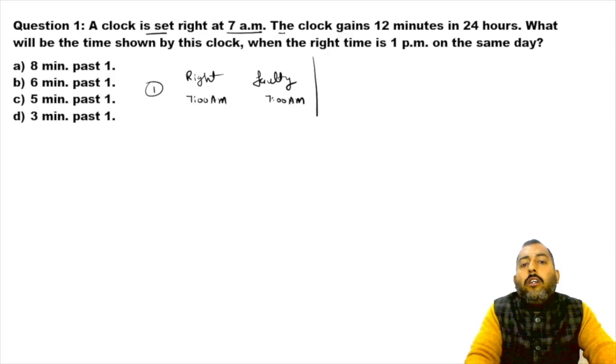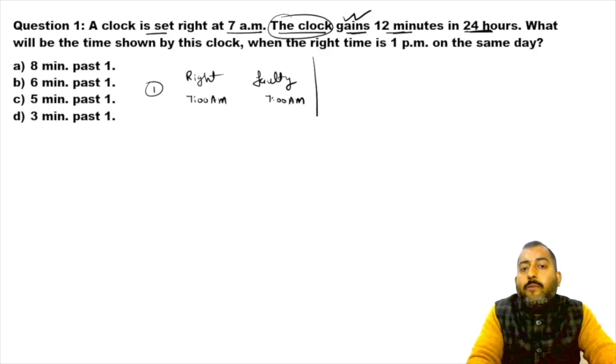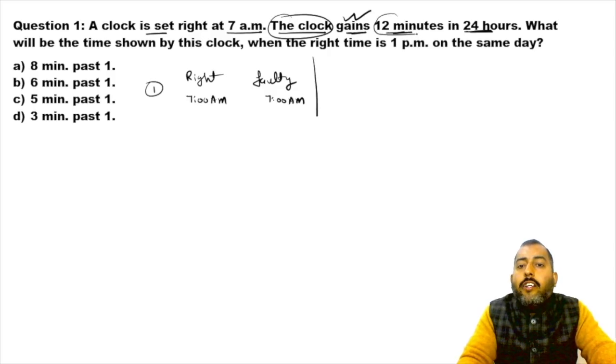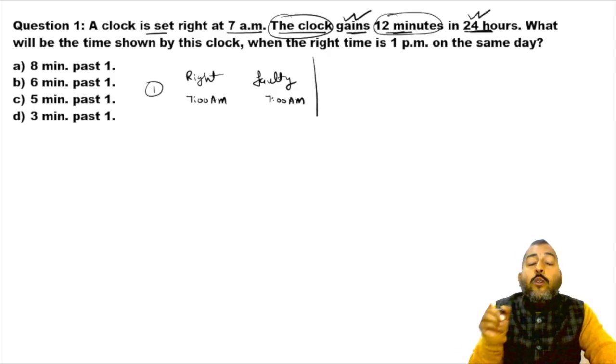Now, the clock gains 12 minutes in 24 hours. What does it mean? The clock over here refers to the faulty clock, and the faulty clock is gaining 12 minutes in 24 hours.